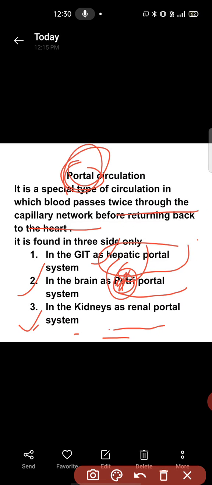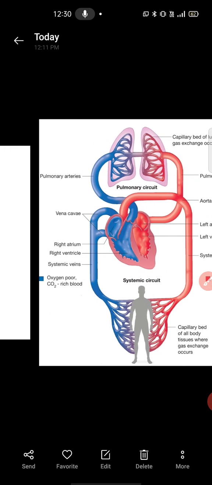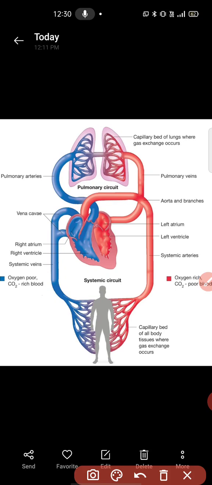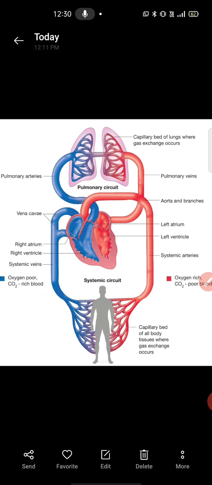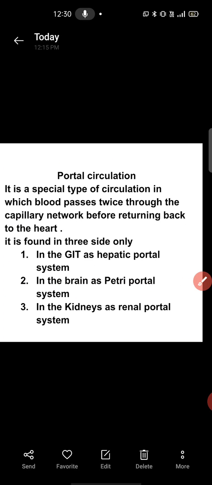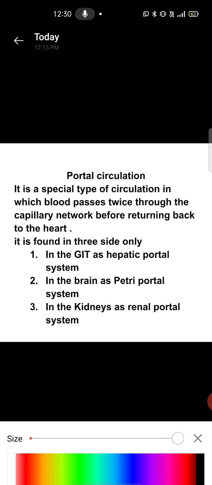Just keep in your mind that if we are talking about the circulation of blood, then we are talking about pulmonary circulation and systemic circulation. And if we are talking about portal circulation, we are discussing a special type of circulation in which blood passes twice through the capillary network.